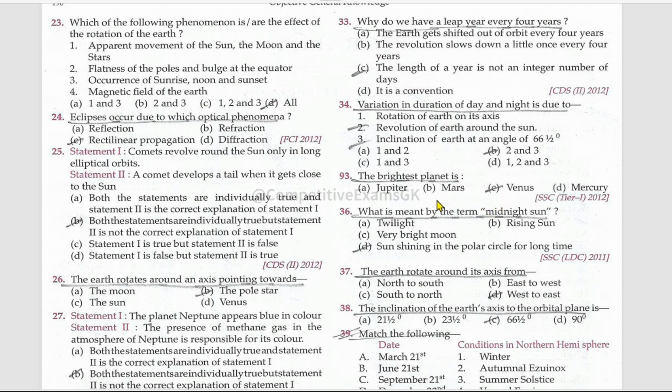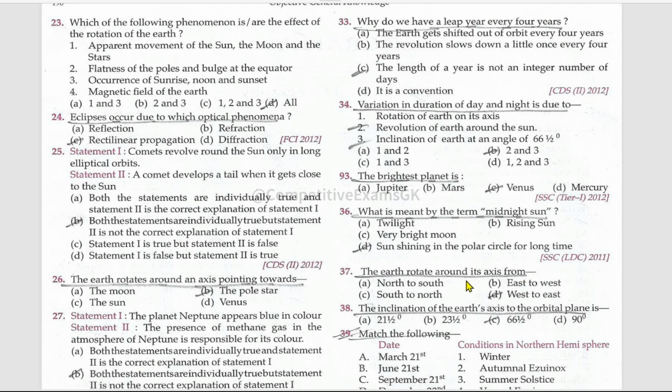Okay. The brightest planet is Venus. And what is the red planet in our solar system? Mention the planet name in the comments. Okay. What is meant by the term midnight sun? Sun shining in the polar circle for a long time.